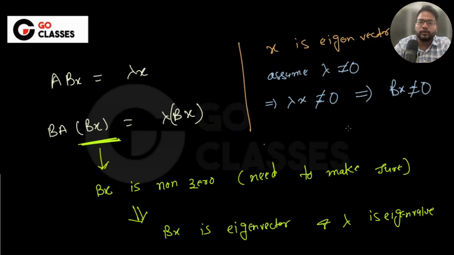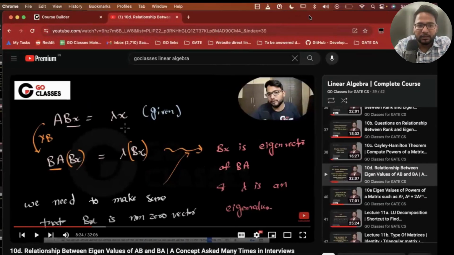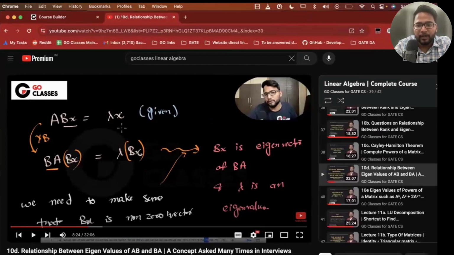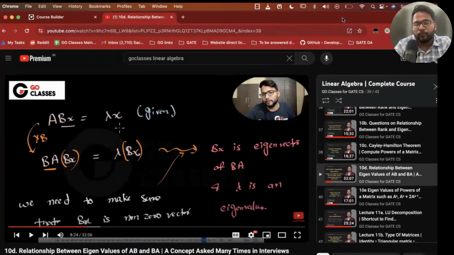Anyway, this was already covered in one of the lectures. You can definitely see it. In this lecture we have already covered this concept. The lecture name is 10D, relationship between eigenvalues of AB and BA. It is a concept asked many times in interviews. I shared one interview question just two or three days back. In an ISI CDS interview they asked what is the relationship between the eigenvalues of AB and BA.